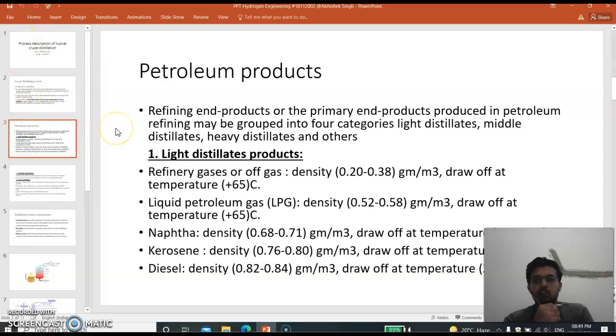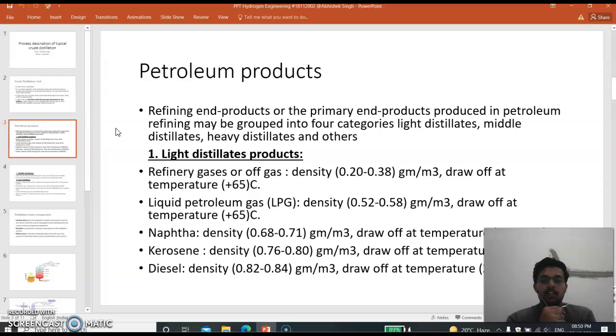The petroleum products, the primary and end products produced in petroleum refining, may be grouped into four categories: light distillate, middle distillate, heavy distillate and others. Now the first is light distillate products, refining gases or off gases. For this the density varies between 0.20 to 0.38 gram per meter cube. Draw off at temperature 65 degrees centigrade.